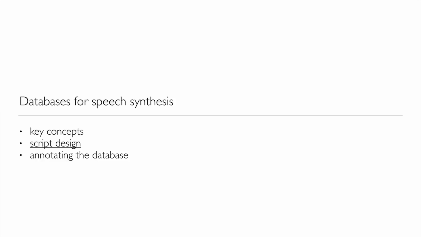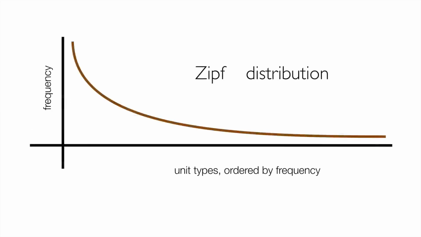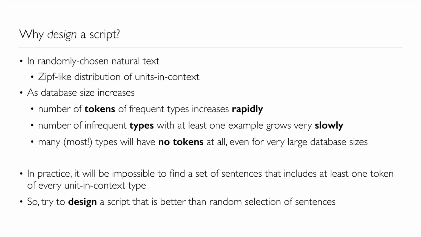Because base units can occur in many possible contexts, there's a very large number of possible types that we'd like to record in our database. And we've seen this Zipf-like distribution of linguistic units, which makes that very hard to achieve. If we just randomly chose text to record, we would get that Zipf-like distribution, whatever our unit type is and whatever the context is. And the only thing we could do to improve coverage would be to increase the size of that database to record more and more sentences.